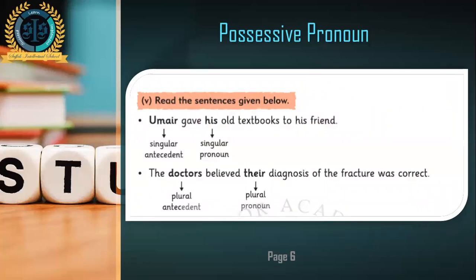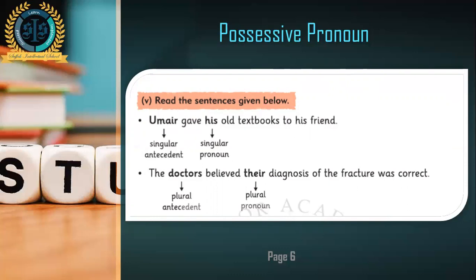Omer gave his old textbooks to his friends. Now, Omer is a singular antecedent, so the pronoun we're using is his, which is a singular pronoun. Just like that, the doctors believe their diagnosis of the fracture was correct. So, doctors is a plural antecedent, so we're using a plural pronoun, that is their. Remember that when there's a singular antecedent, its pronoun will be singular. When there is a plural antecedent, its pronoun will be plural.